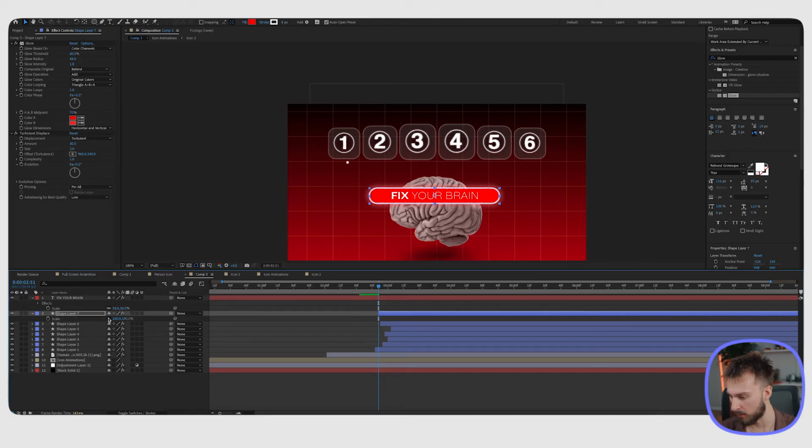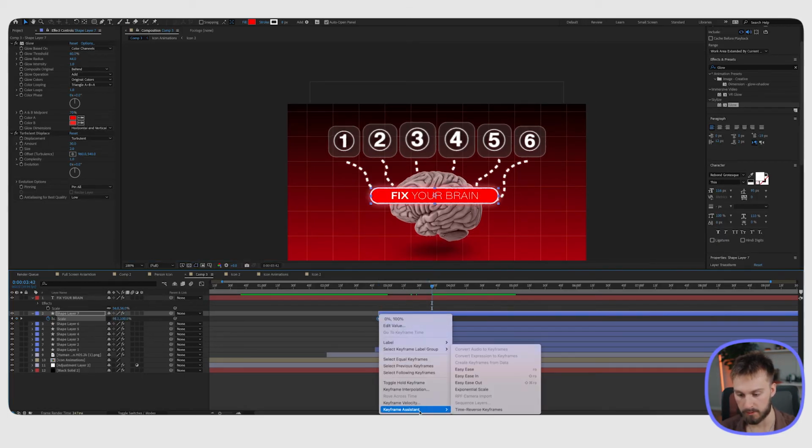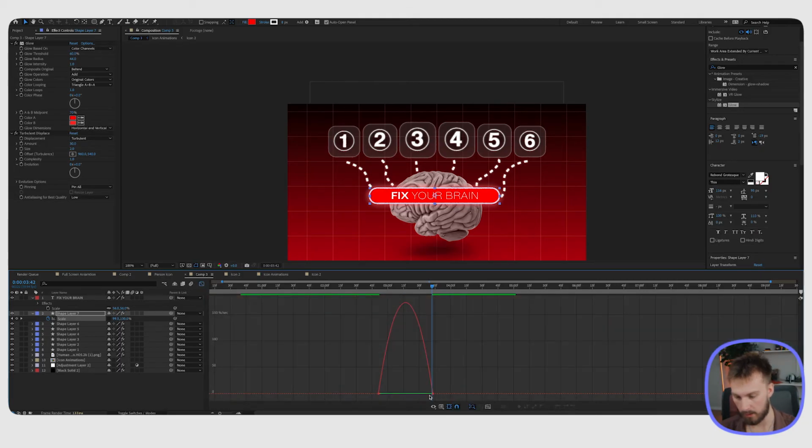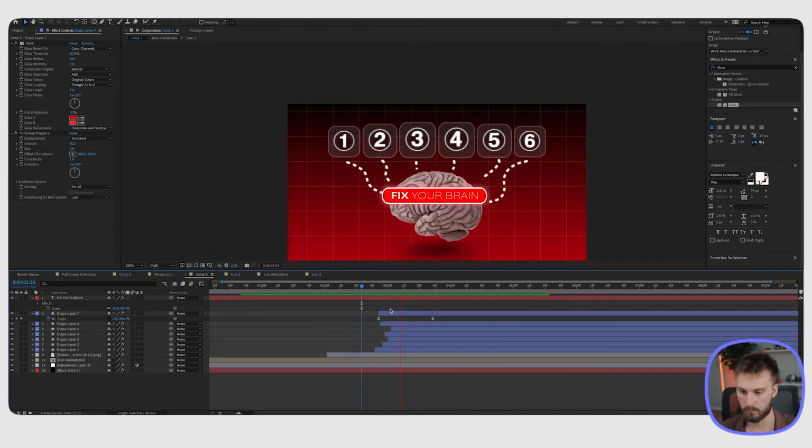So I'm going to hit S on my keyboard to bring up scale. Make sure this is unlinked, and create a keyframe in the beginning. Drag it all the way to the right, and then change the scaling from 0 on this side to then it's going to this 100 here. What we can do too is also highlight these keyframes, Keyframe Assistant, Easy Ease, and manipulate the graph so it comes in quicker and it's smooth at the end.